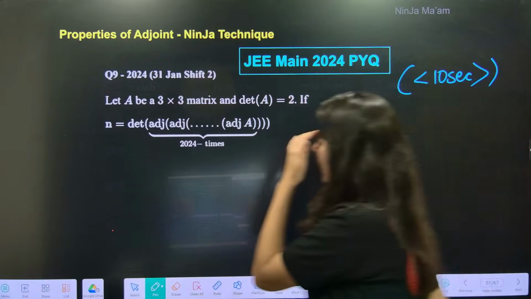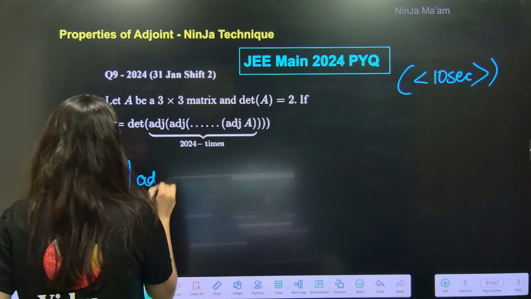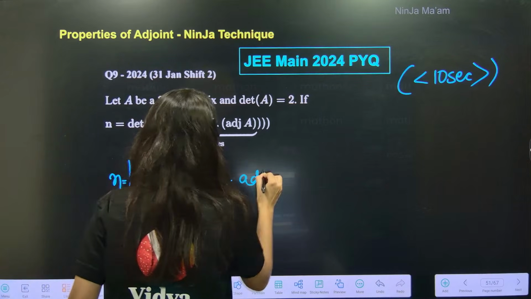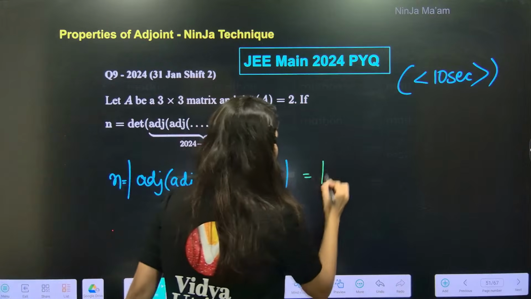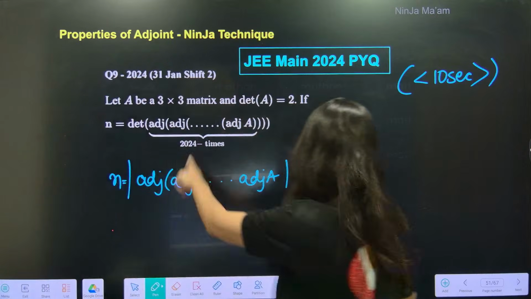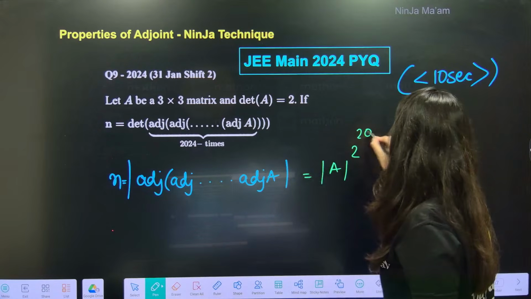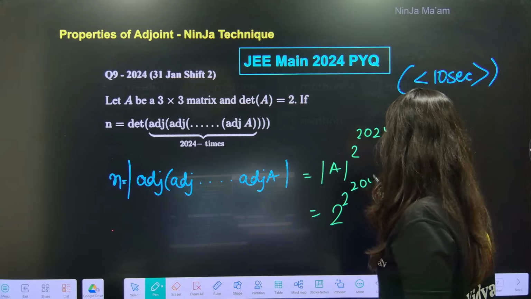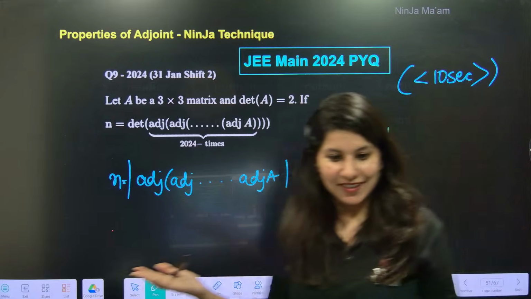Alright. So, can you see N is the determinant of adjoint of adjoint. How many times? 2024 times. So this is determinant of A. It is 3 cross 3, so that means 2 power 2024. So the answer will be 2 power 2024. That's it. This is your answer.